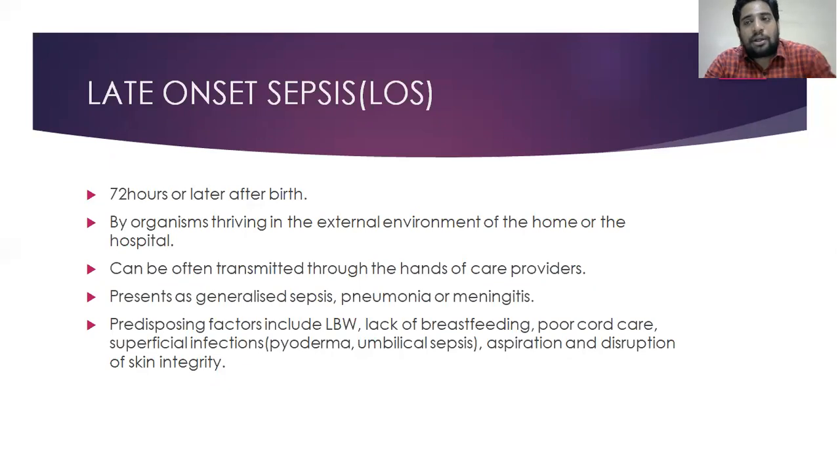of breastfeeding. You know, through breastfeeding, antibodies go from mother to baby. They give passive immunity for some duration of time. When the breastfeeding is not there, they won't be getting those antibodies. So the babies lack immunity, and they're at high susceptibility for infections. Poor cord care, the way I told.